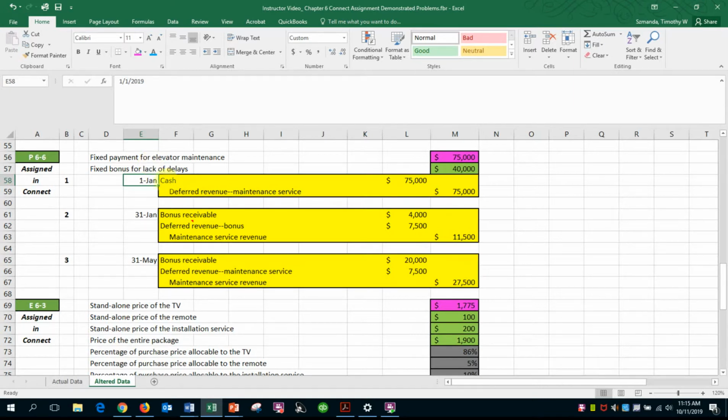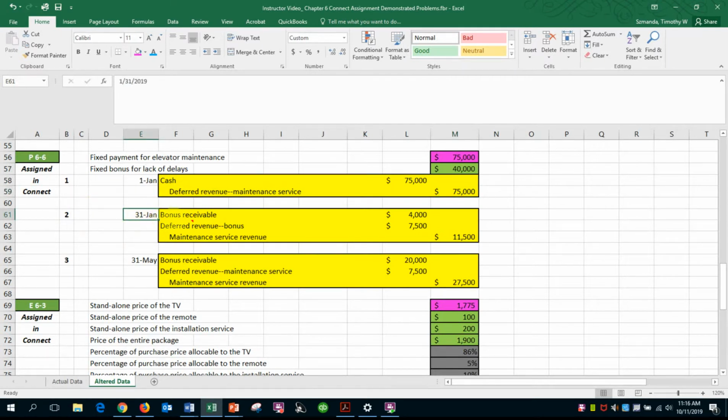So in the first journal entry, we'll record the cash received of $75,000 in my case, and then the deferred revenue liability, since they haven't earned anything on the state, of $75,000. So they'll have this deferred revenue liability. Things change in the second situation now.